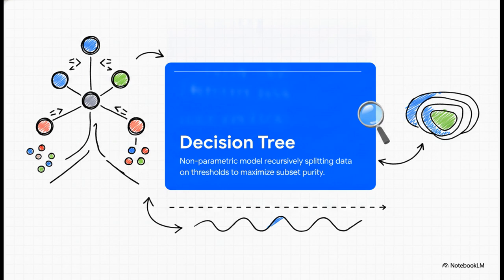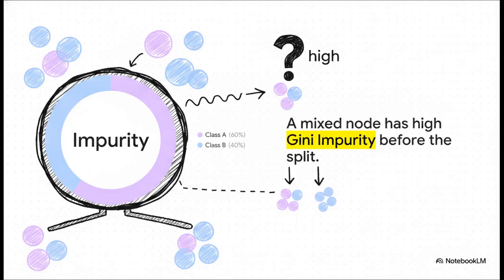To intuitively wrap our heads around how the algorithm measures the messiness of a dataset, picture a bucket, or a node, containing 6 items in Class A and 4 items in Class B. It's a mix, right? It's impure. The algorithm uses a neat metric called Gini impurity to evaluate how often a randomly chosen element from this set would be incorrectly labeled. By crunching these proportions, the decision tree aims to find the optimal split that lowers this impurity, essentially separating the data into new branches that are as pure and uniform as possible.